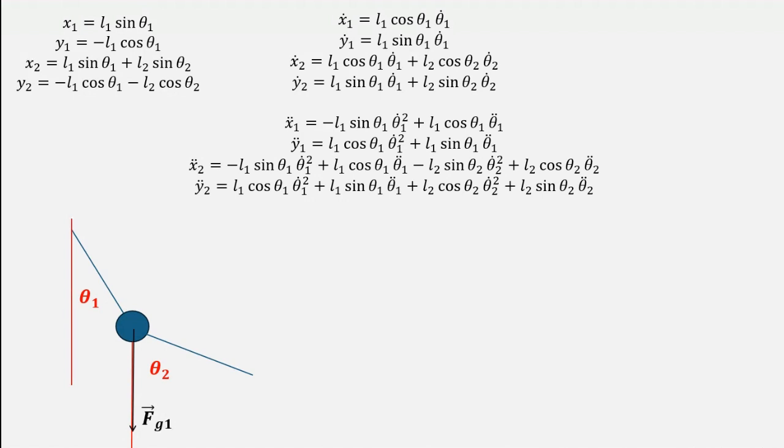There's gravity, of course, that points straight down, let's denote it with Fg1, but there are also tensions in both these rods. Let's call the tension in the first rod T1, and that tension acts along the line of the rod, pointing away from the bob. Let the second tension be T2, which acts along the second rod, also away from the bob. And that's it.